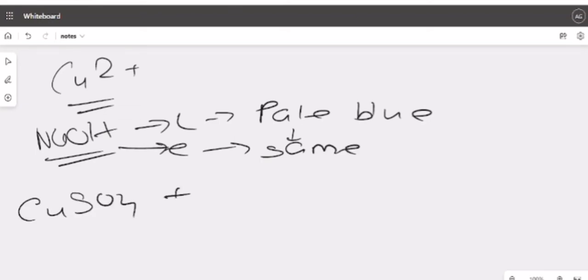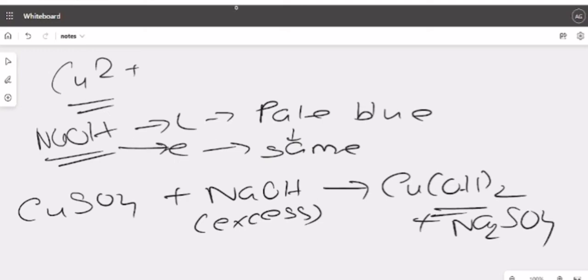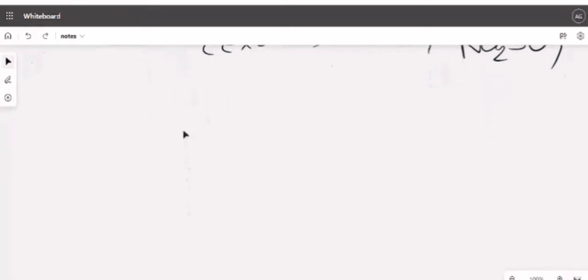CuSO4 that was blue in color, we have added it with NaOH and that is in excess. That will give you Cu(OH)2 plus Na2SO4. No change, clear? No change. But there is a big but to this. NH4OH will lead to a change. NH4OH will lead to a change. How? Let's see.